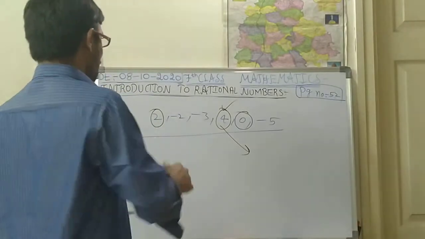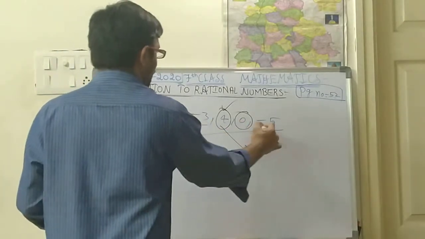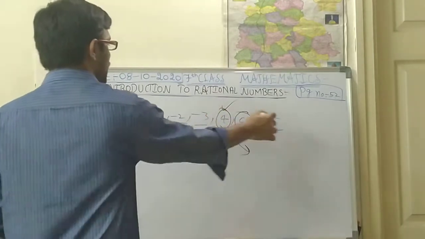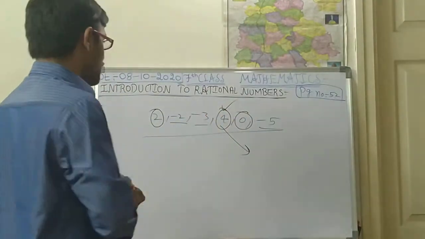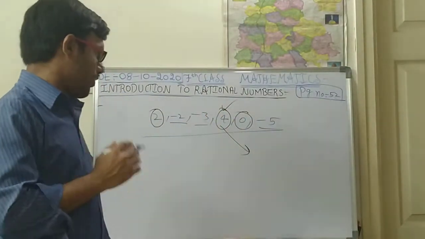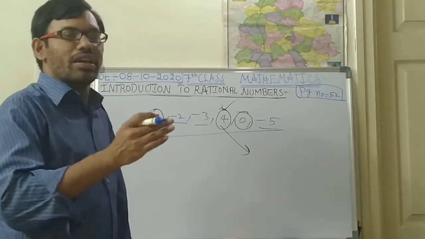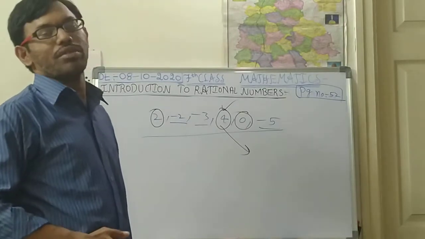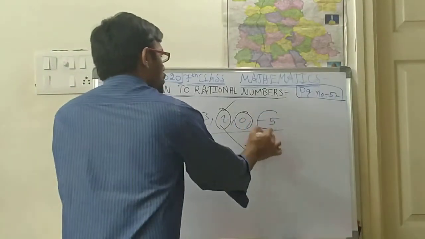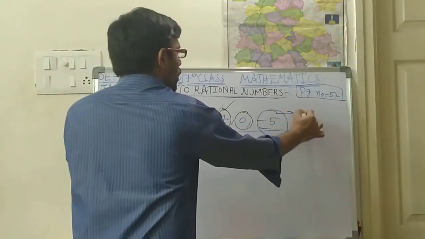And what are the negative numbers? Minus 2, minus 3, minus 5. From these three numbers, which is the smallest? With the minus symbol, whichever number has the greatest value will become the smallest. So this is the smallest.